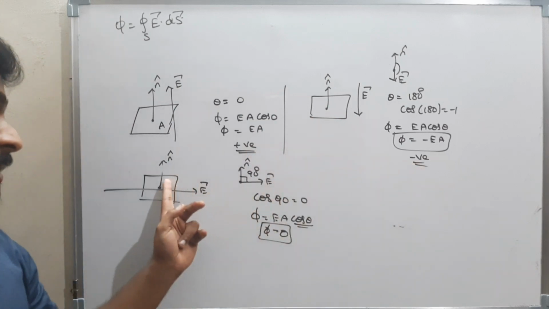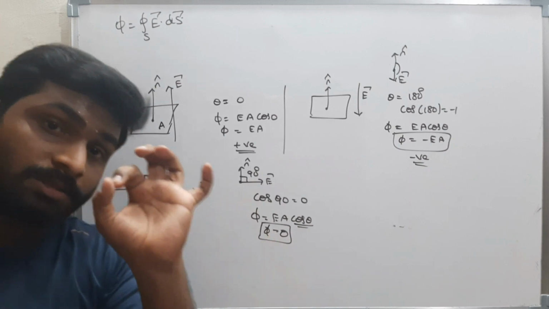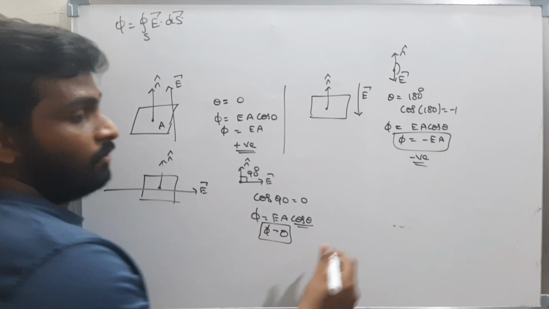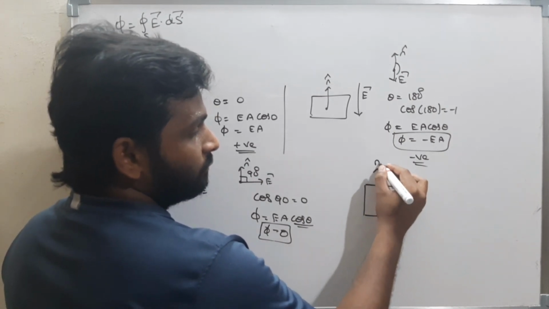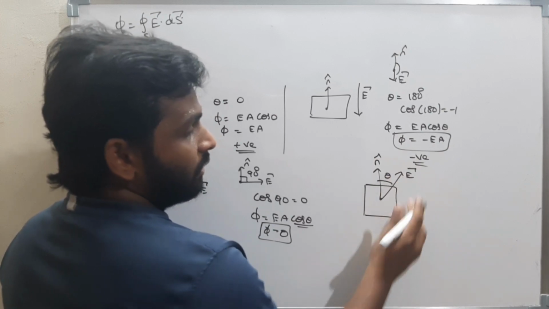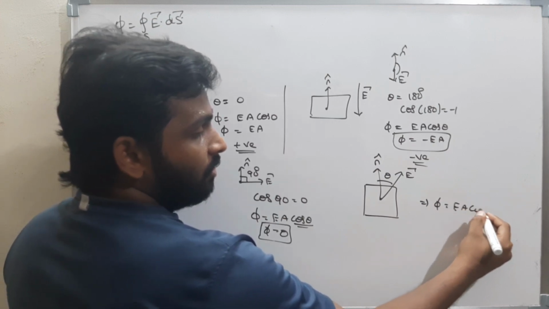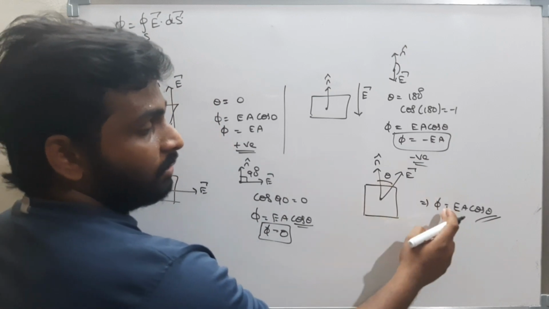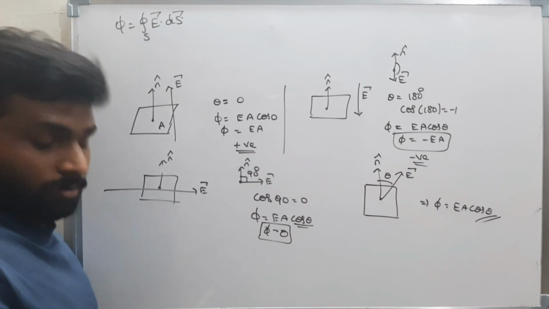If the electric field and the area vector are 90 degrees perpendicular to each other, then the flux is 0. If by chance they are making some angle, this is n cap and this is E bar, and the angle between them is theta. Now what is the flux? The flux is E into A cos theta. That's all. Depending on theta, the flux will change. It may be negative, positive, or 0. Okay, well and good.